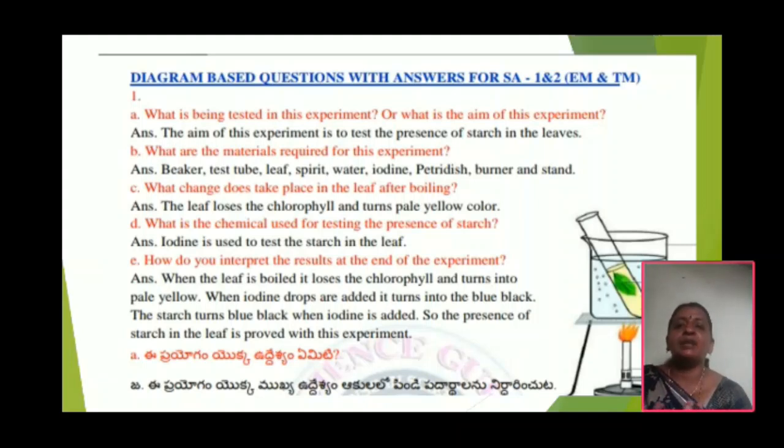What is the chemical used for testing the presence of starch? Yes, we know that it is iodine solution, or otherwise betadine solution. Okay.